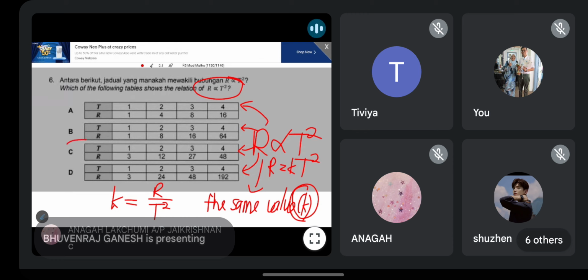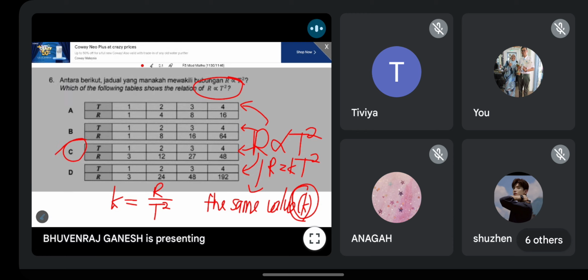Yes, very good. Okay, the answer is C. Okay, you all can try. From here, you will get all the K value over here should be 3. Kamu akan dapat nilai K sama. Because first column, 3 bahagi 1, you get 3. 12 bahagi 2 kuasa 2, you get 3. 27 bahagi 3 kuasa 2, you get 3. 48 bahagi 4 kuasa 2, you also get 3. So means that C is the only answer yang boleh memuaskan hubungan yang ni. Only C satisfy the relationship R varies directly as T square.